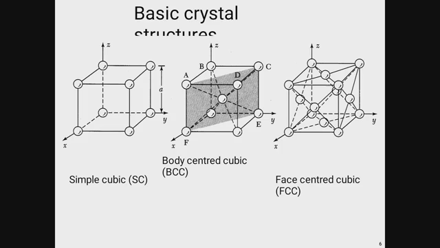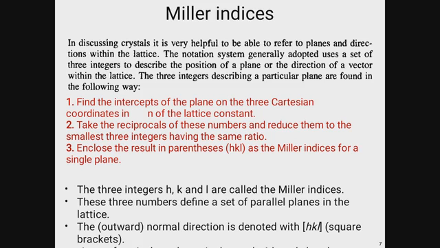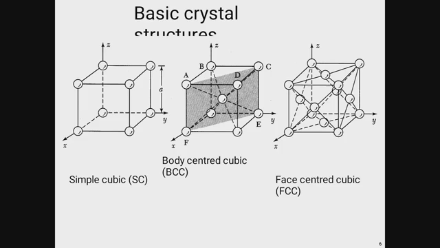Basic crystalline structures are categorized into three types. One is the simple cubic structure, the second one is the body centered cubic structure, BCC, and the last one is the face centered cubic structure, FCC. So what is the simple cubic structure? In a simple cubic structure, each corner is reserved by one atom.